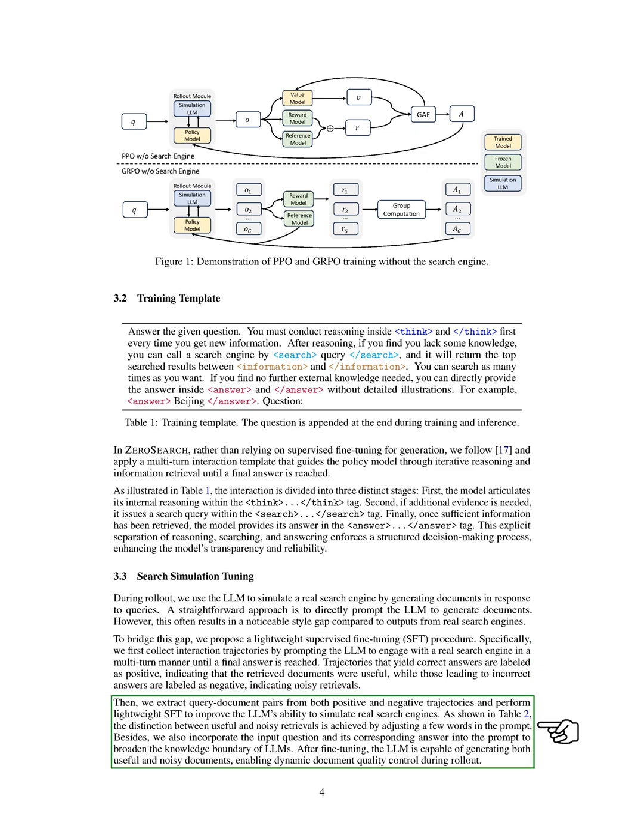We then extract query document pairs from these interactions and perform fine-tuning to enhance the LLM's ability to simulate real search engines. By adjusting prompts slightly and including the input question and answer, we broaden the LLM's knowledge. After fine-tuning, the LLM can generate both useful and noisy documents, allowing us to control document quality dynamically during rollout.